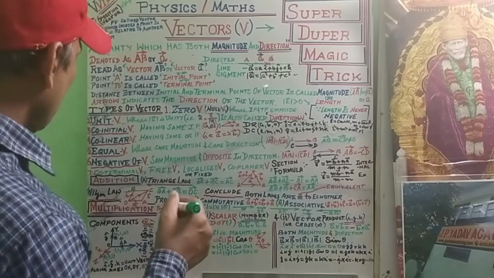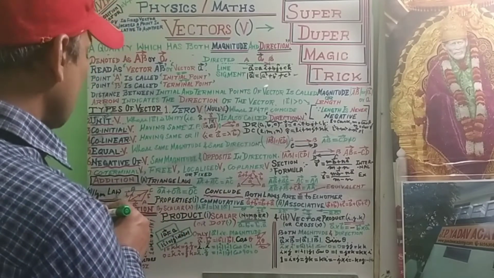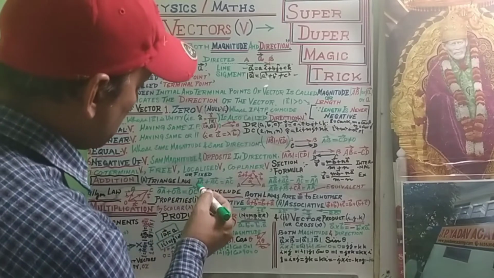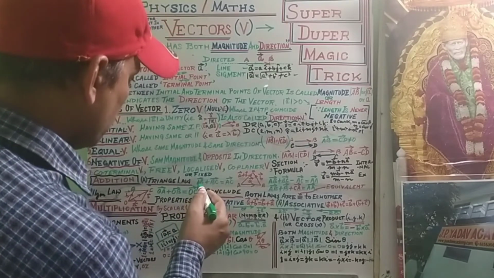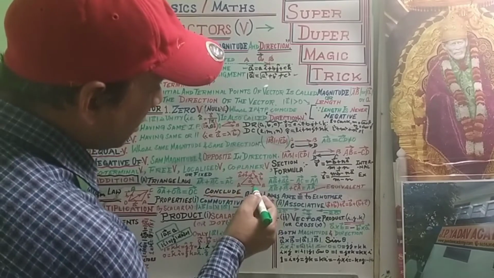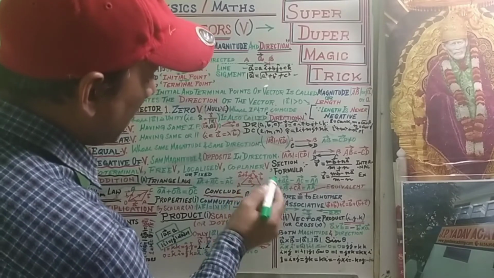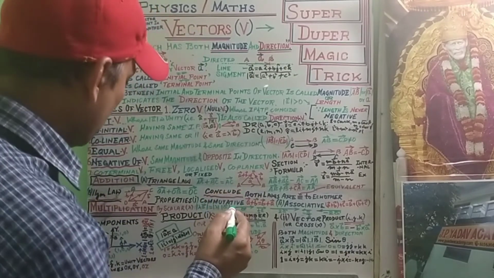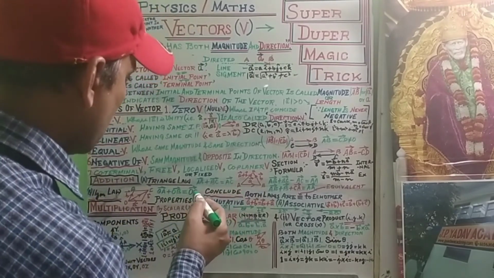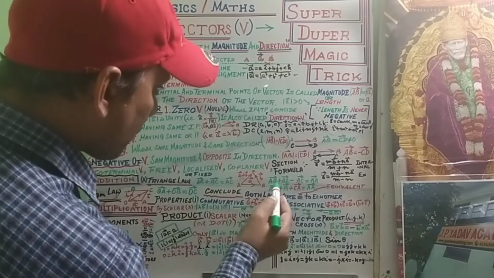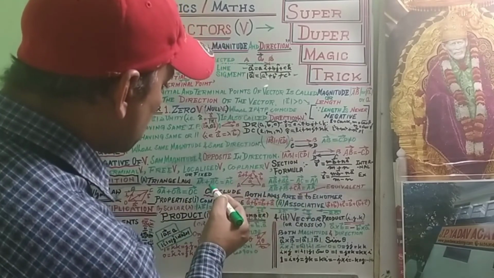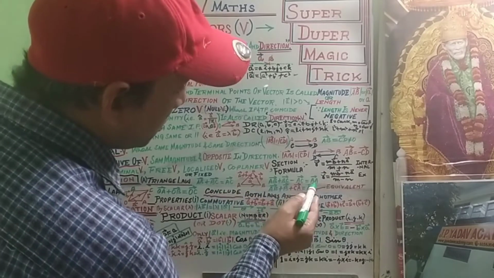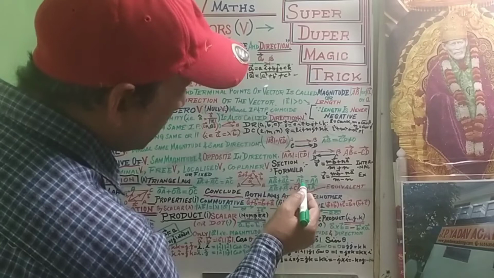Now, addition of vectors. Addition of vectors follows two rules. First is the triangle rule. This is the triangle, OA is vector A and BC is vector B. Then the resultant vector AC equals AB plus BC. Taking the left side AC, we can also write it in vector form.